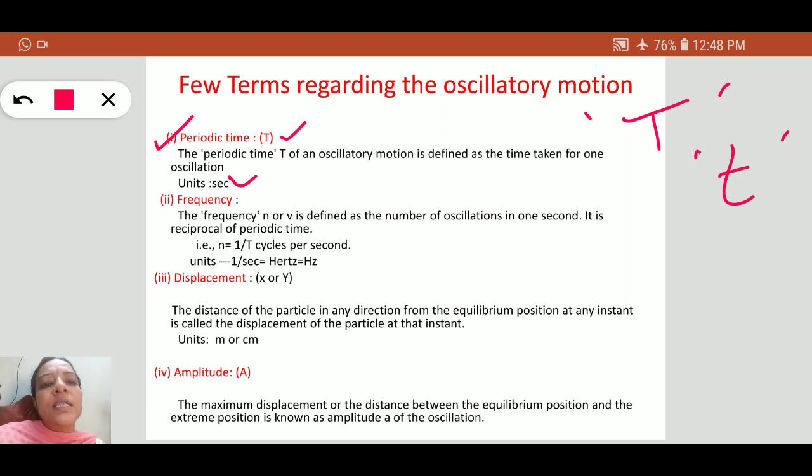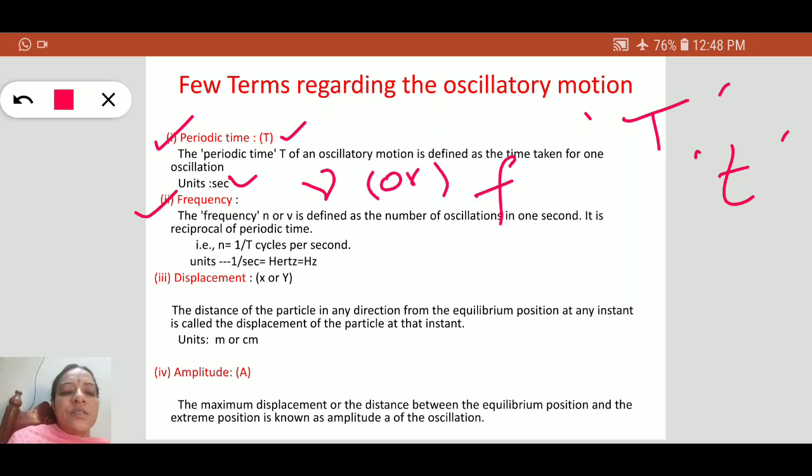Similarly, the next term we come across is frequency. It is denoted by nu, or sometimes f also.